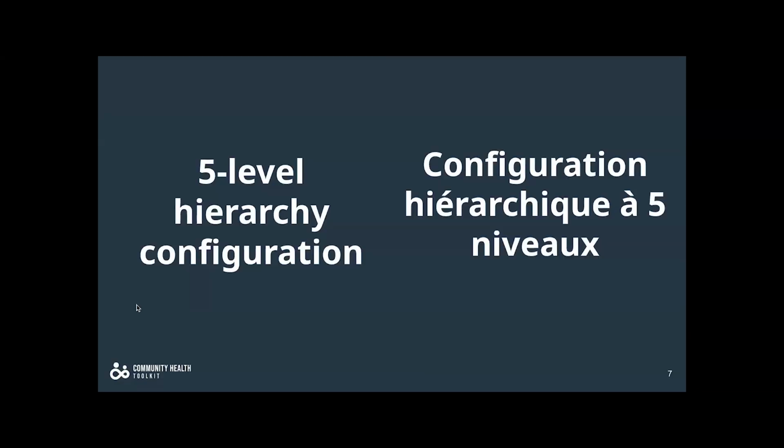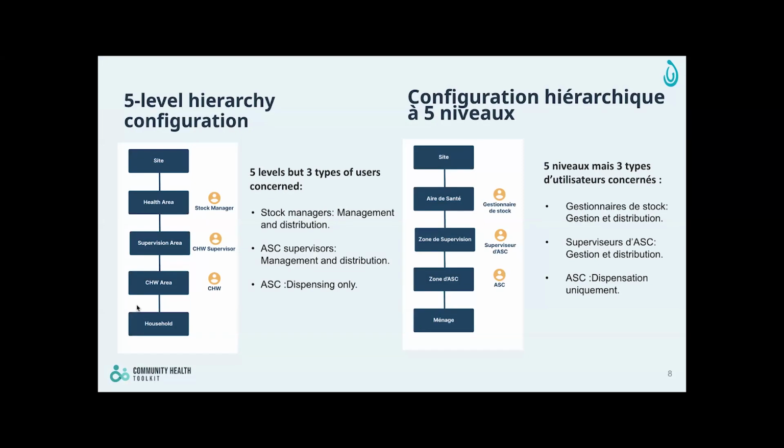Now we are going to talk about the 5-level hierarchy configuration. In the two countries where we are rolling out this module, we have 2 sites per country. In each site, we have all the different health areas. In the health areas, we have supervision areas, then the CHW areas, and then the households. So the site, the health areas, the supervision areas, the CHW areas, and the households.